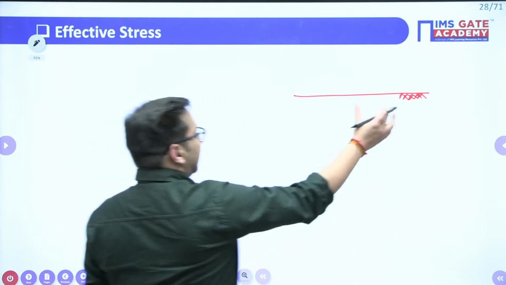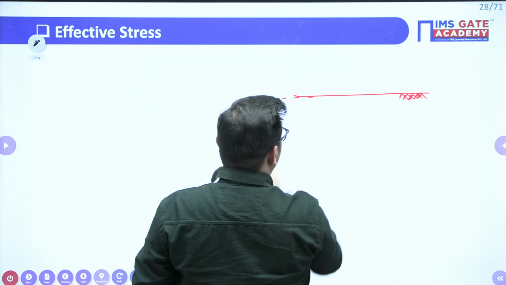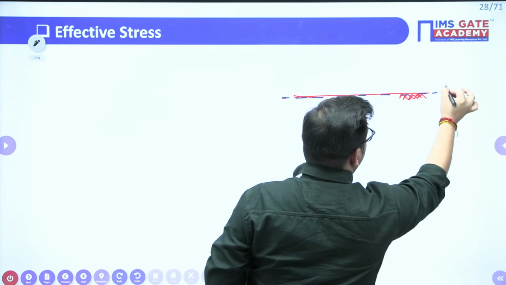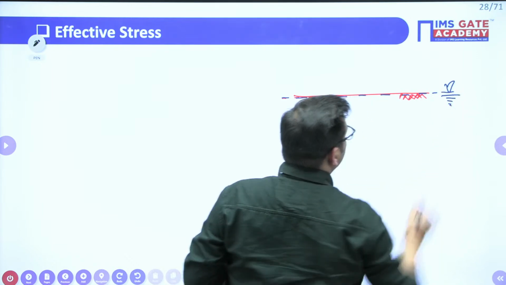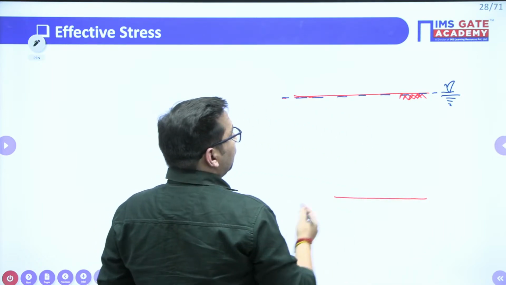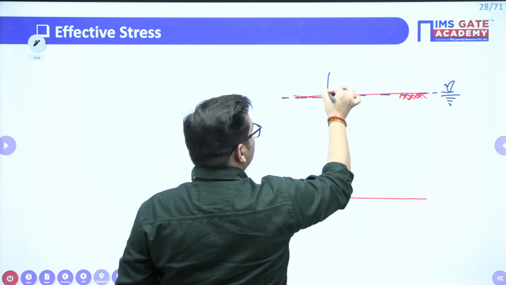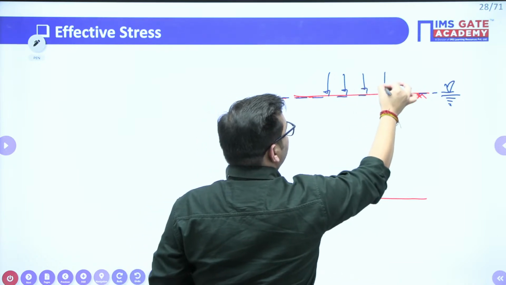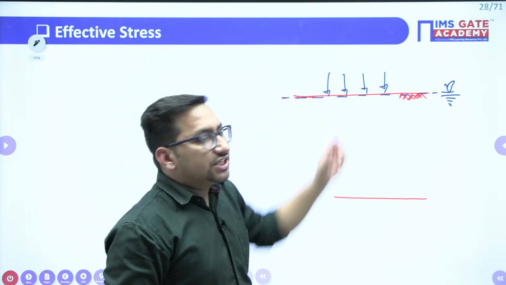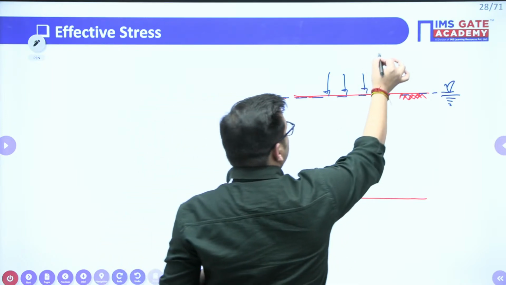So, let's suppose this is your ground level, right? And I'll also draw the water table so that all the effect can be seen here. Let's suppose at the same point you are having your water table. And at any particular depth, you need to find out what are the different stresses due to the self weight of soil, and there can be any surcharge load, right? Let's suppose there is a snowfall over this particular land. That will be your surcharge load, or we generally represent this surcharge in terms of stresses or pressure value only. So, let's suppose this surcharge is Q.